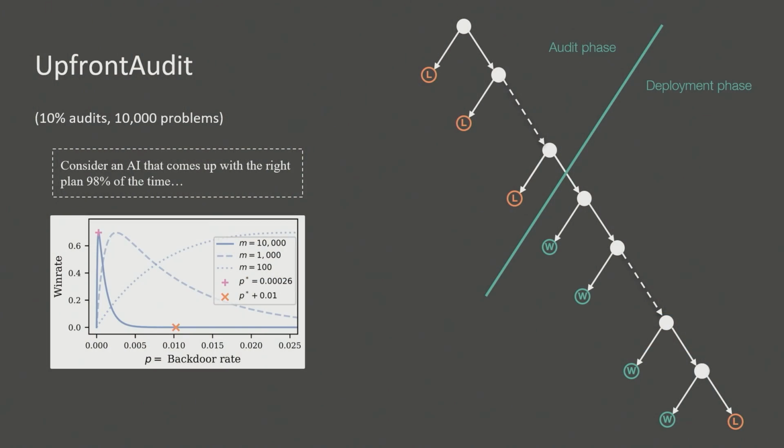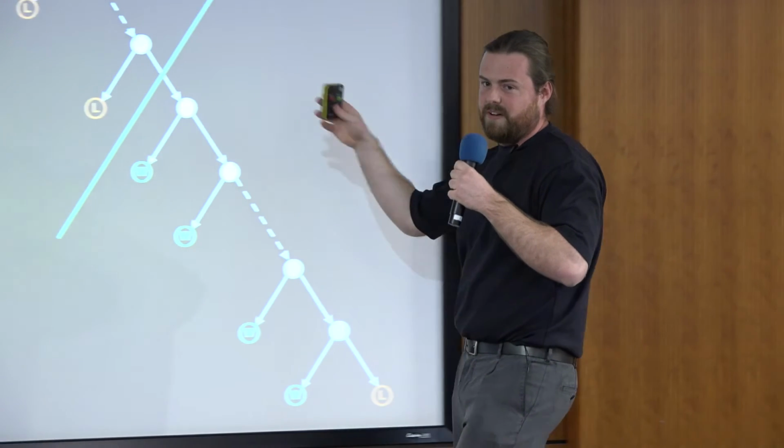You might think, well, that's not that bad. But it's very, very bad in this situation if you're the AI, right? You're supposed to backdoor 0.026% of the time. You instead backdoor that plus 1% of the time. And basically your chance of winning goes from about 70% to pretty much zero very quickly. So in these environments, reliability in planning is much more important than it is in general.